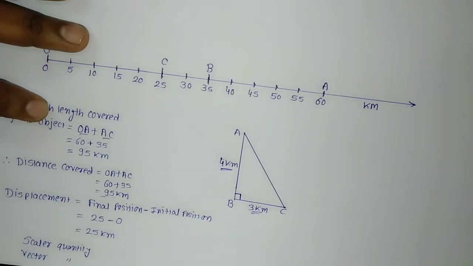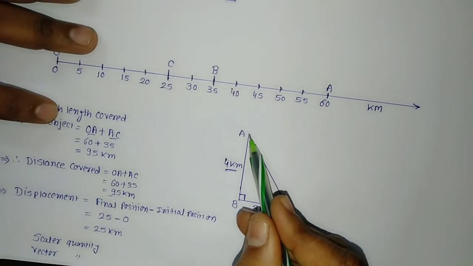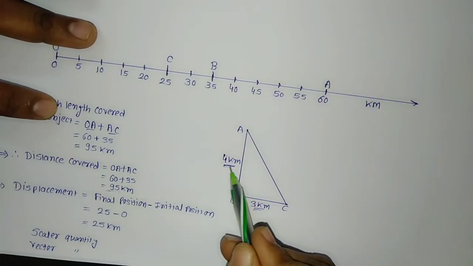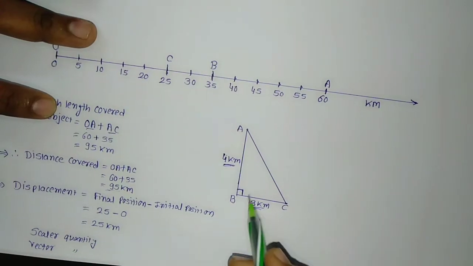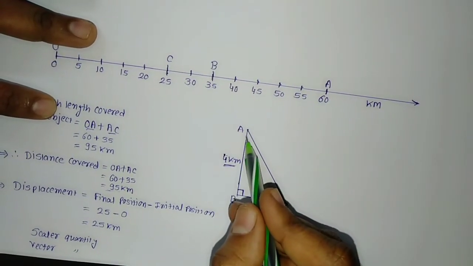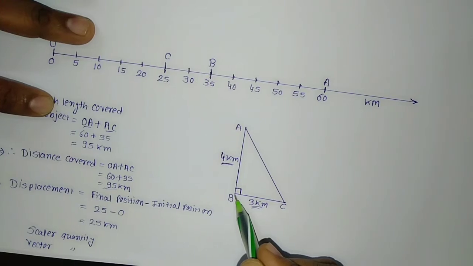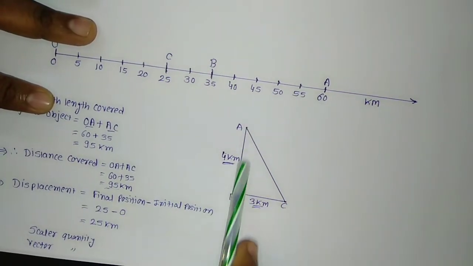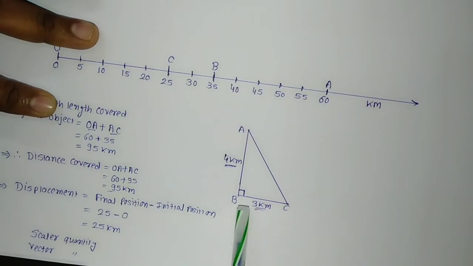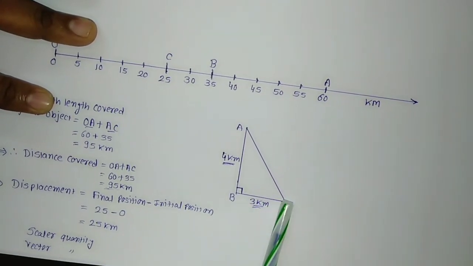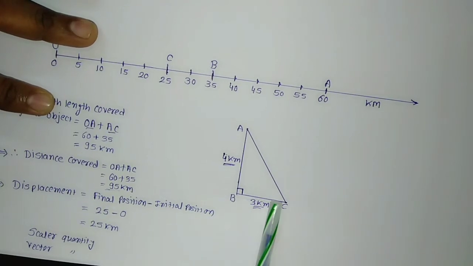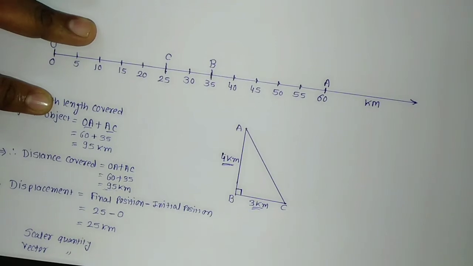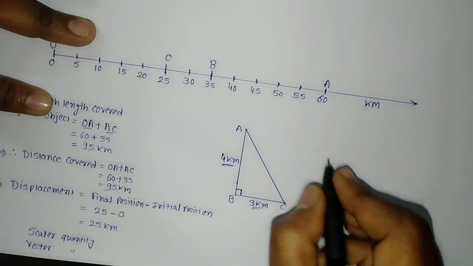Okay, now we will say the object has started its motion from point A. It reaches point B by covering 4 km distance. Then as the object starts moving from this point, it turns 90 degrees at the left hand side. The object starts motion from this side, so it will be its left hand side. So it goes from point B to C at 90 degrees and it goes up to point C. So how much distance has been traveled in this case? We'll say the distance traveled